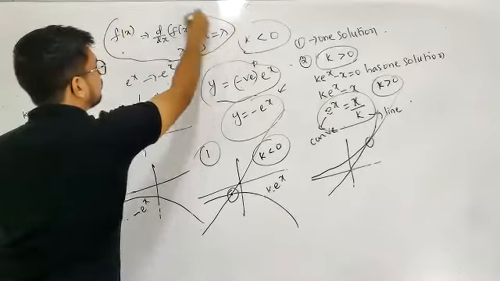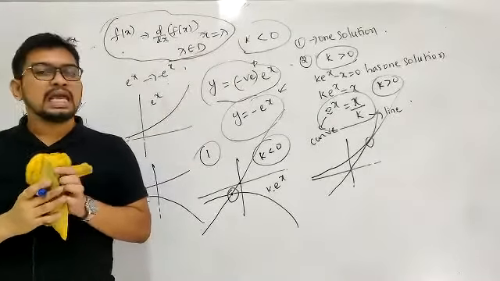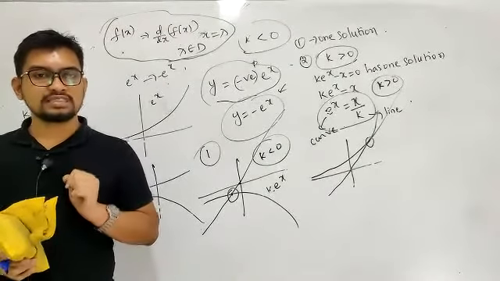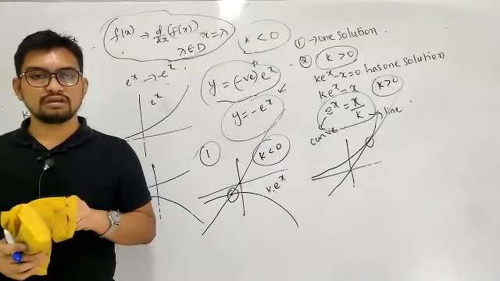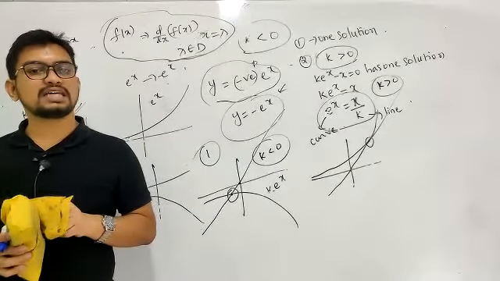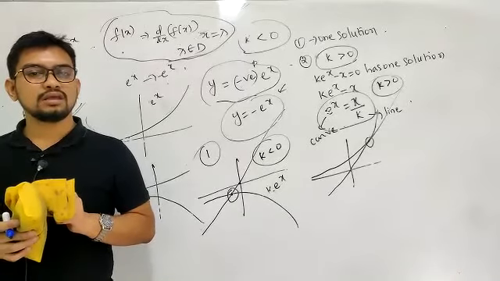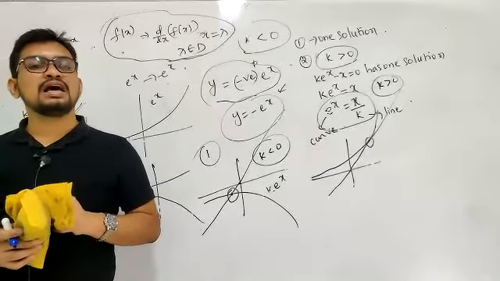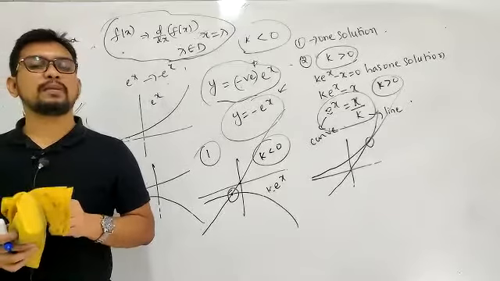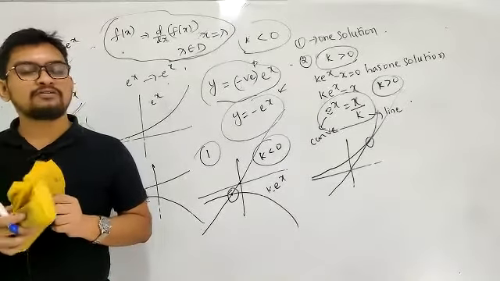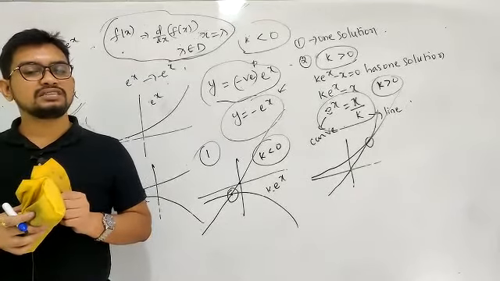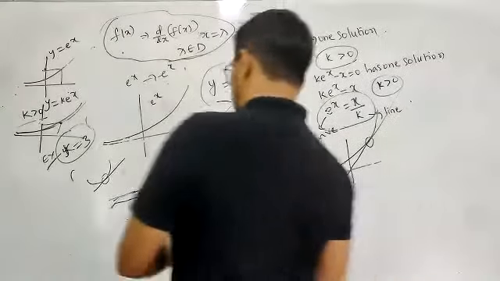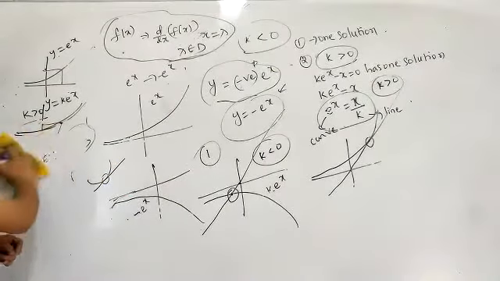Let me tell you the meaning, the physical significance of this. If I am finding the derivative of a function at some point in the domain, the geometrical meaning of the derivative of some function at some point is the slope of the tangent at that point. I'm writing the geometrical meaning here. Let me erase this. Hope this is clear.